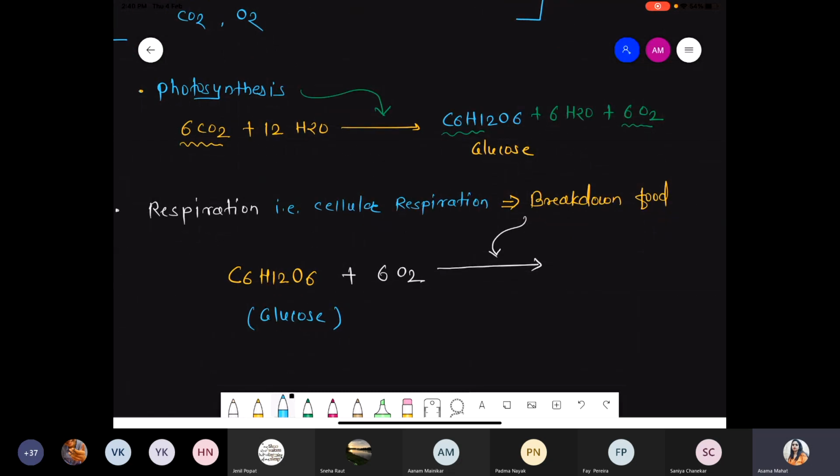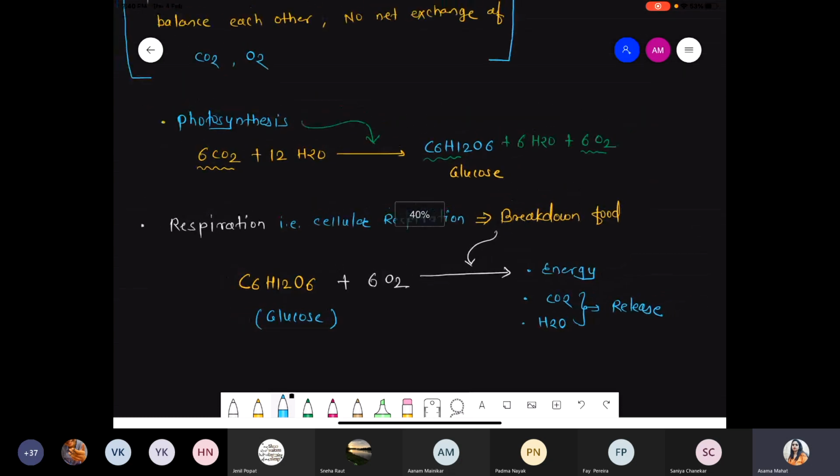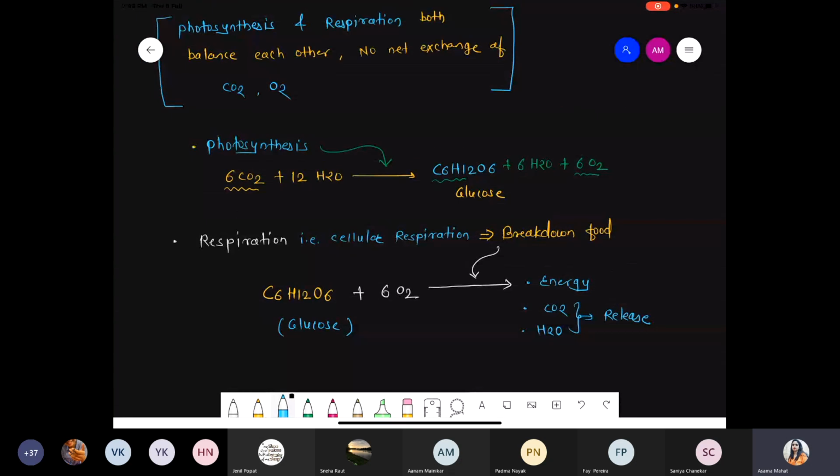During this breakdown process, we obtain a high amount of energy as well as carbon dioxide, and water is released as a waste product or byproduct. So this is exactly the reverse process with respect to respiration, right? We also saw that during respiration 6 carbon dioxide and 6 water molecules get released.